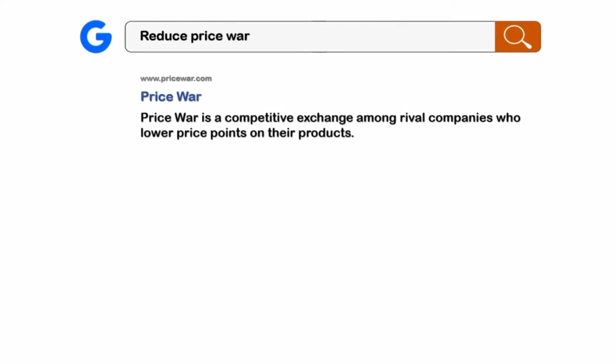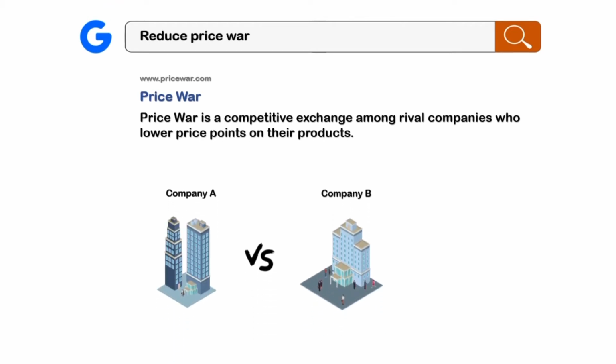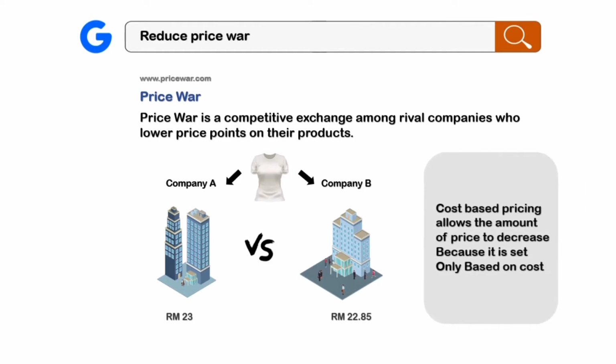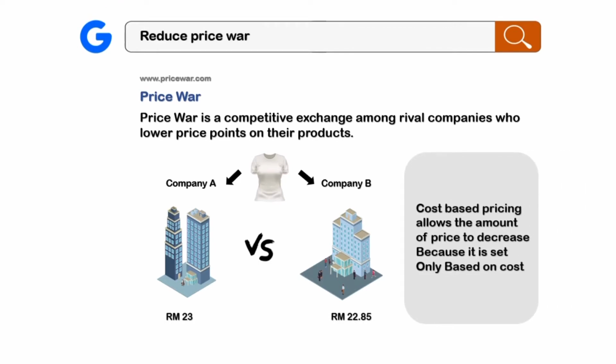Let me explain. The first one is it reduces price war. Price war is a competitive exchange among rival companies who lower price points on their products. For example, Company A versus Company B. Both of them are selling white t-shirts. Company B sets the price lower than Company A. Cost-based pricing prevents the price from decreasing because it is set only based on cost.